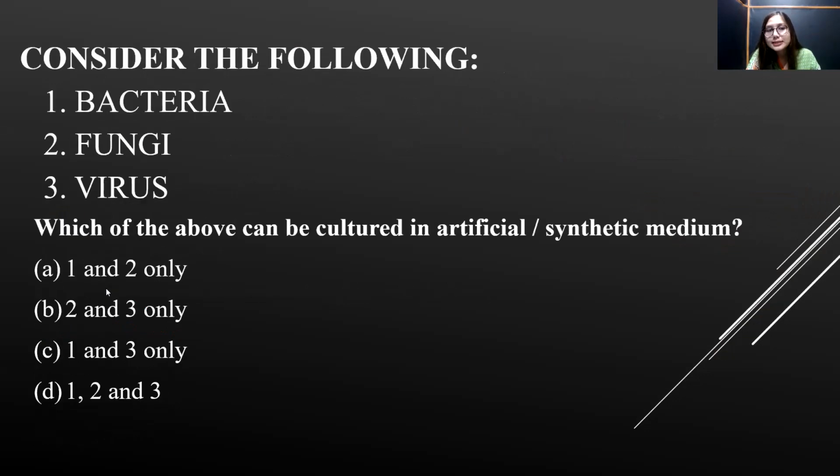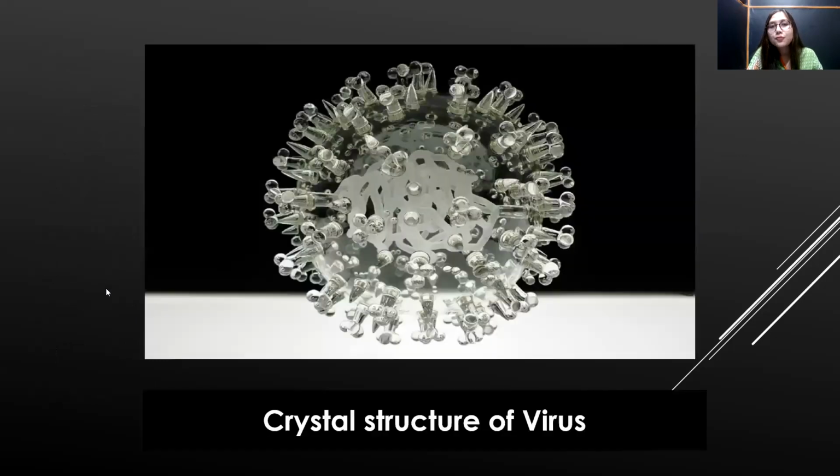Moving on to the next. Consider the following: bacteria, fungi, and virus. Which of the above can be cultured in artificial or synthetic medium? One thing that I would like to say is that viruses are a peculiar kind of thing. When they are present inside a living host, they act like living organisms.